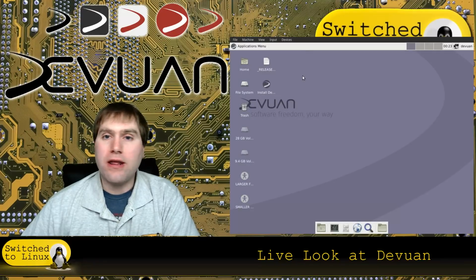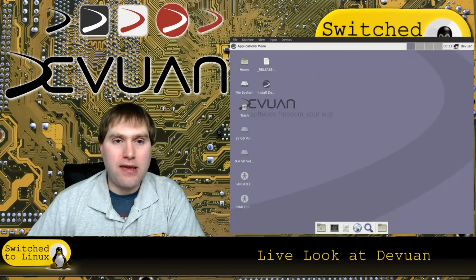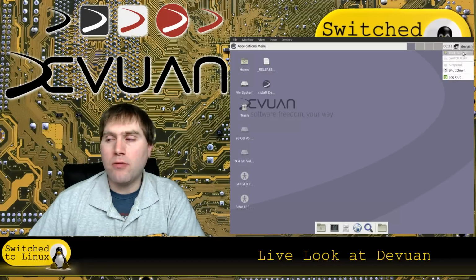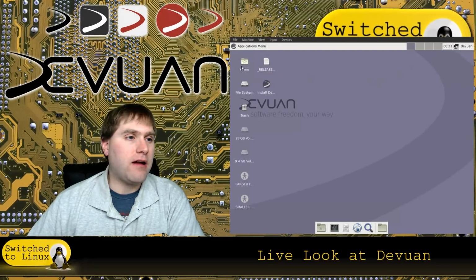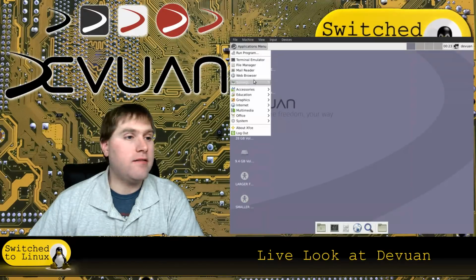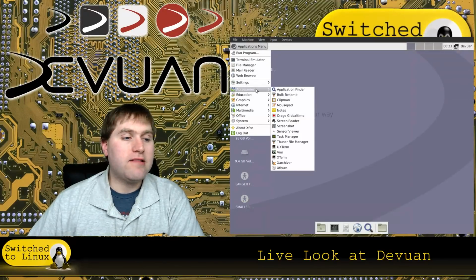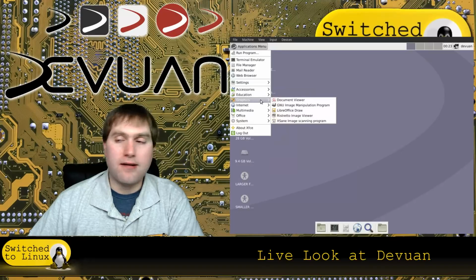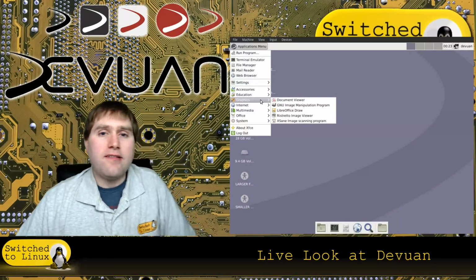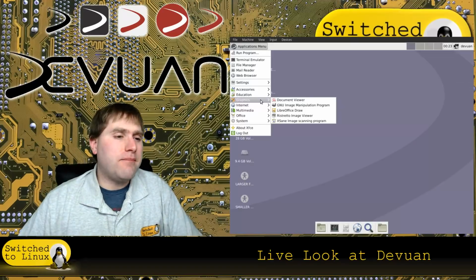And the default here is running XFCE. So up here we have our pop-downs for logout, shutdown, lock screen. We have our application menus over here. So let's go ahead and just have a look at our basic live key. Now this is only 800 and some megabytes to download.